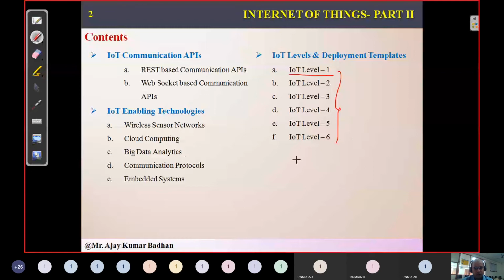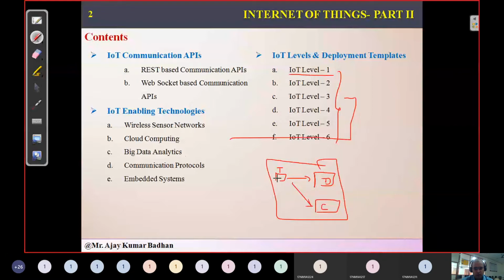Whenever you connect your sensors to a particular device as well as to a cloud, this is your device, your smartphone, where you get the data, and whatever data is generated by this temperature sensor is stored in the cloud. If this triangle is formed, then we can call it some level 3, 4, 5, 6. Based upon this scenario, these levels are generated. So we will look into this.